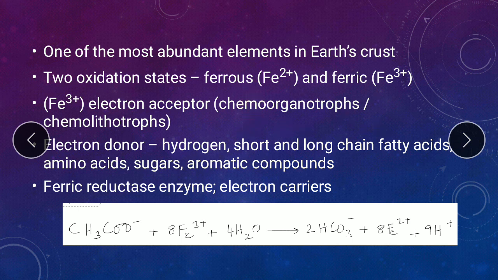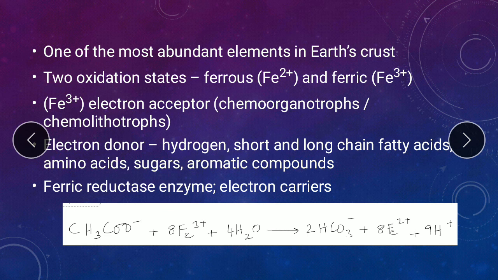A very common electron donor is hydrogen, and these kinds of organisms are called chemolithotrophs, because here the electron donor is an inorganic compound. So irrespective of whether the electron donor is an inorganic or an organic compound, if the terminal electron acceptor is iron in the Fe3+ state, then that is called iron reduction.